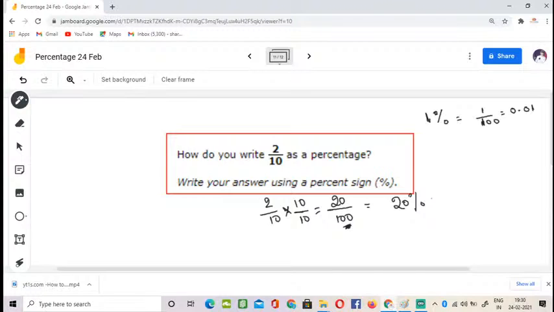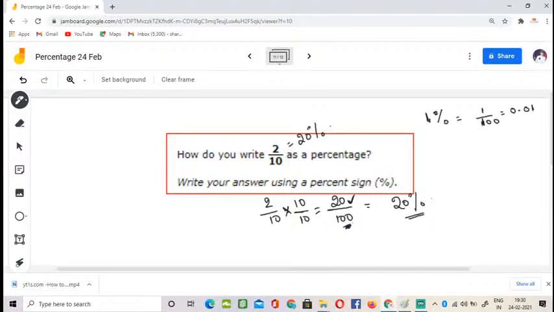So 20 by 100 means out of 100 blocks, 20 are filled with color, or whatever it is. 20 are occupied. So it is 20 percentage. So 2 by 10 as a percentage means 20 percentage.